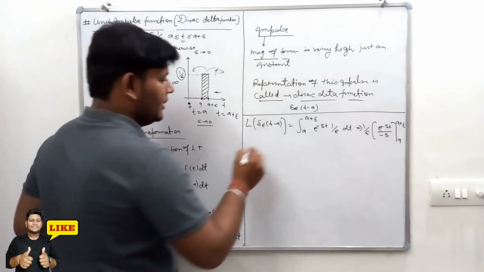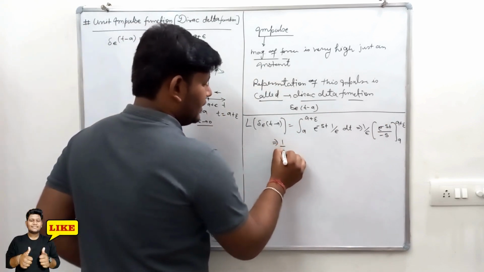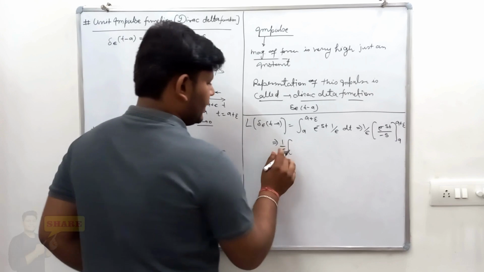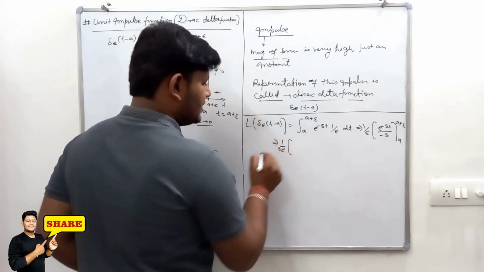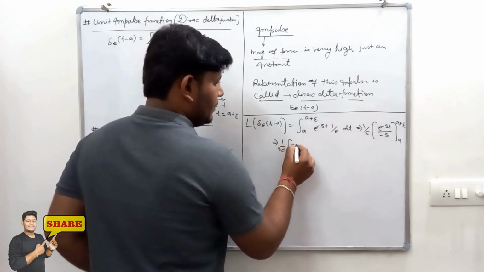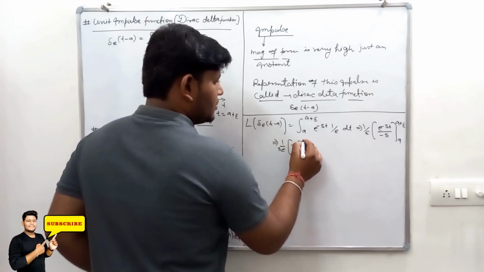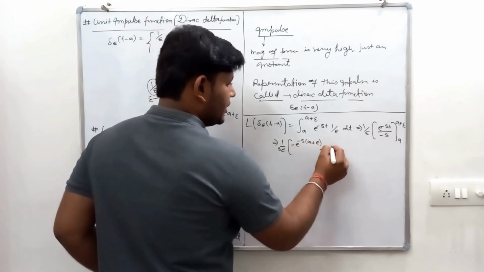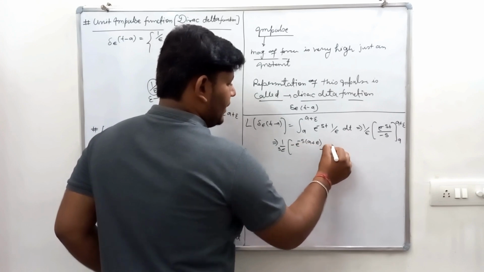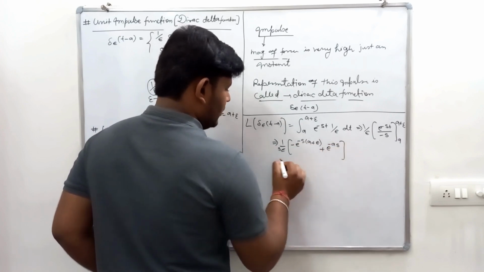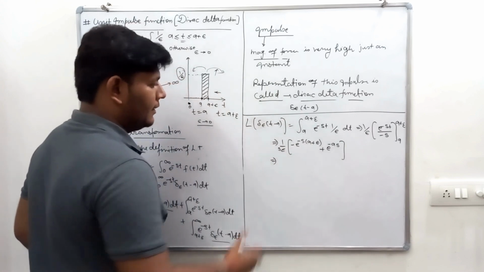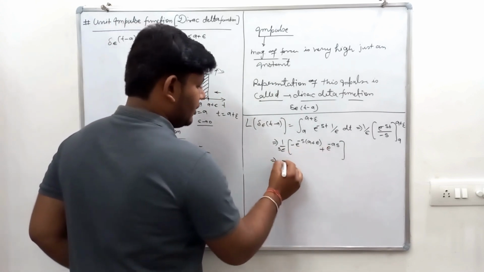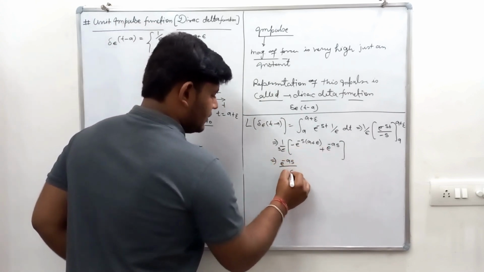Now putting the limits, we can write s outside, and this is minus, so minus e to the power minus s into a plus epsilon, plus e to the power minus as. Now we can take common e to the power minus as upon s.